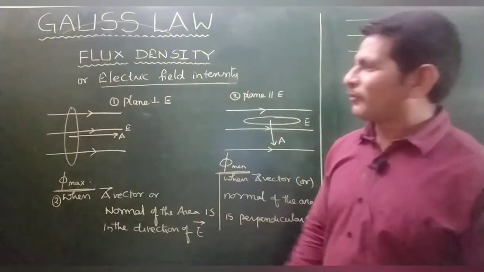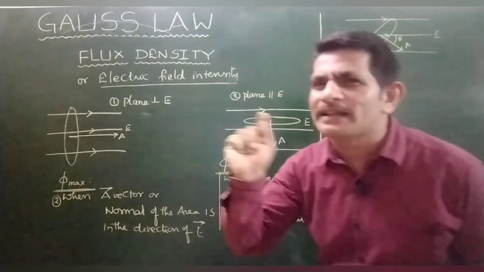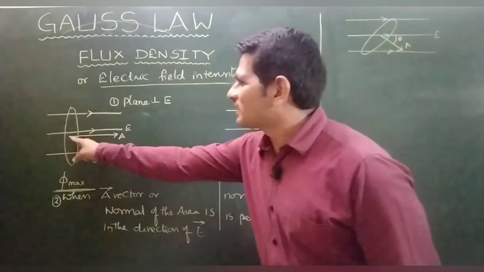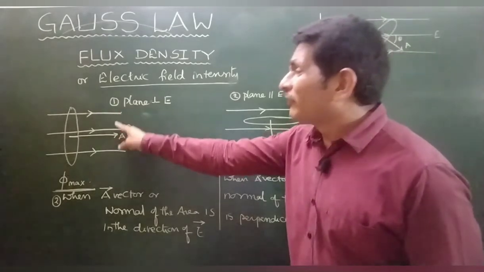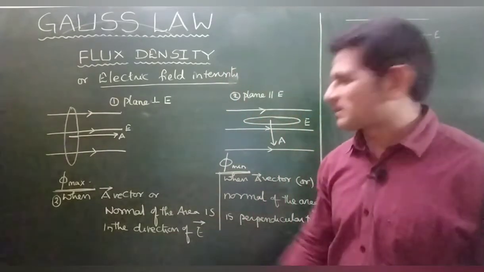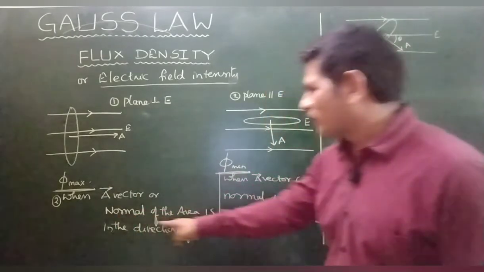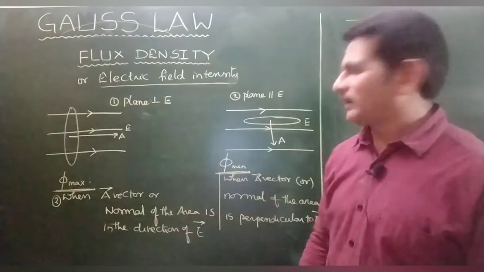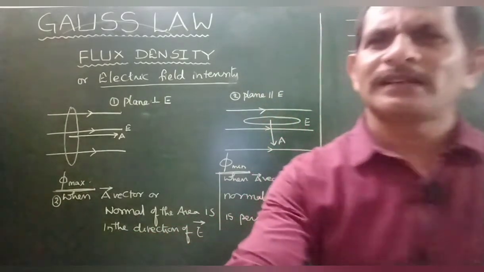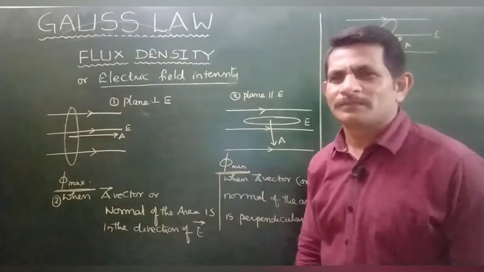Study the case. If this is the plane, its normal is taken as the area vector of the plane, right? Area vector or normal, if it is in the direction of electric field, the flux will be maximum. That I have written. When the area vector or normal of the area is in the direction of E, flux is maximum.